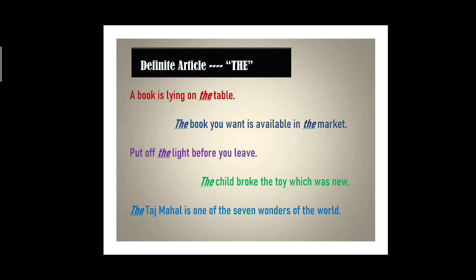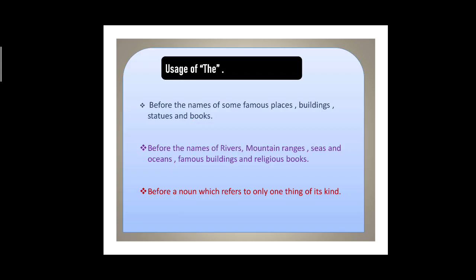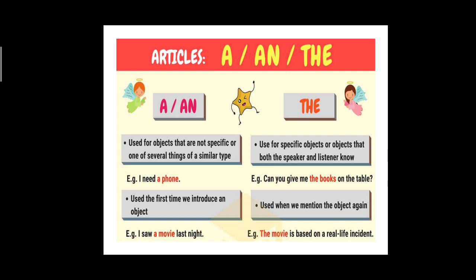Okay, Taj Mahal, so it's specific, it's particular, it's unique. A child, not a child, the child. The child means a particular child. Okay, understood the usage of the. So I've already told you this. Now, so what did you understand? What did we learn today?